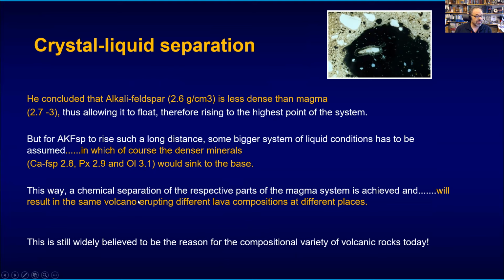This way, chemical separation would occur, and it would actually result in different compositions of the magma at different parts in this larger volcanic magma reservoir or system. So this is still believed today to be one of the key features of creating a mother-daughter or a parental lineage of magmas. And here the separation of crystals and magma in a liquid state is fundamental. And Darwin actually got his head around this in initial terms, in initial steps already in 1835.